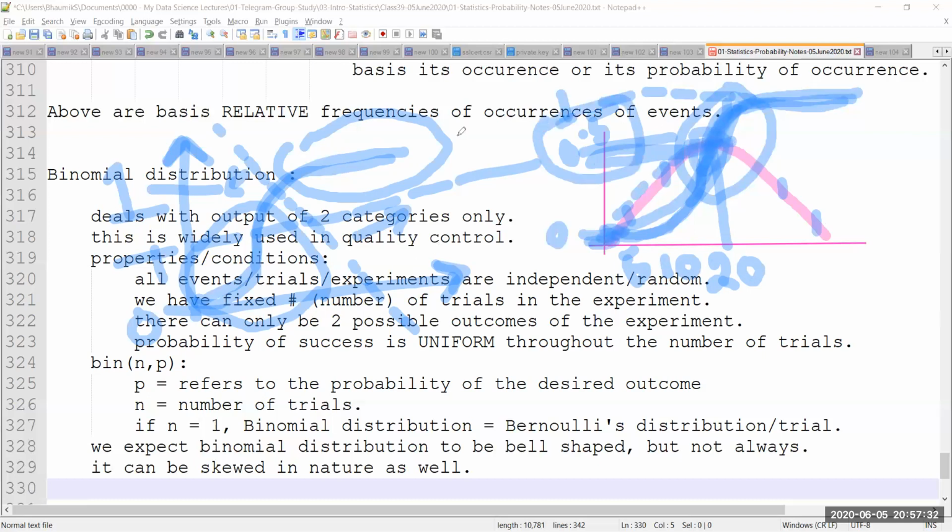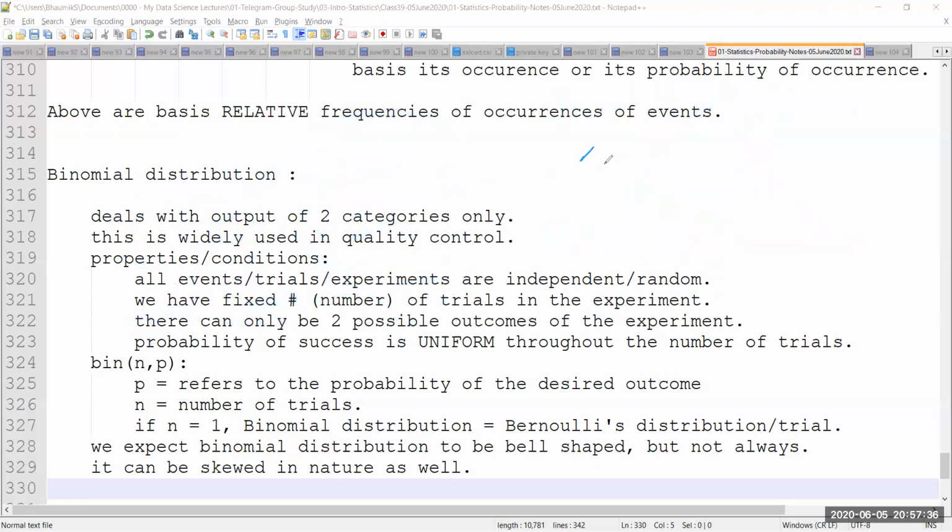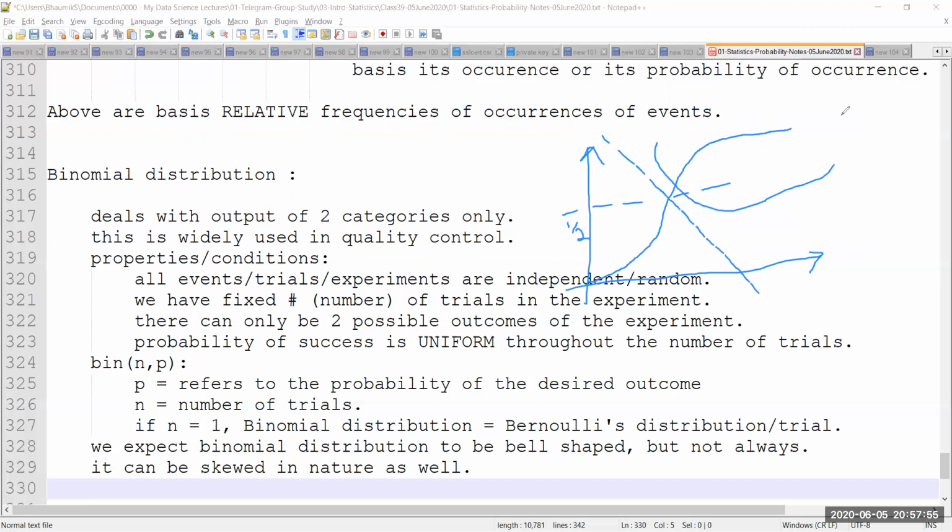So for 0.5, let me just clear all drawings and take another better pen. For the case of 0.5, I saw this. If I draw the CDF, this middle part is going to be 0.5. So this is 50% of the probability. If I draw a line like this, any points falling on this side as opposed to this side, this side will be my positive cases.